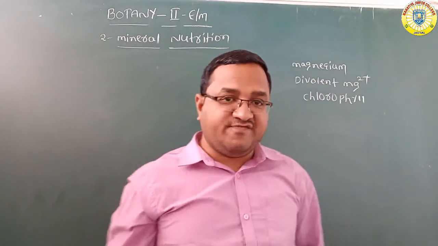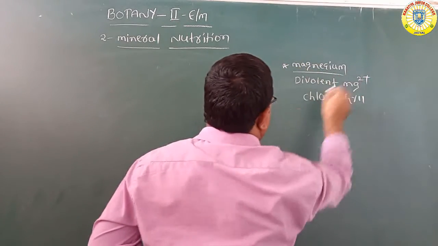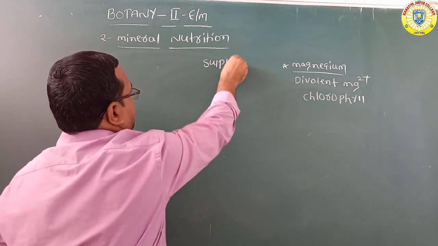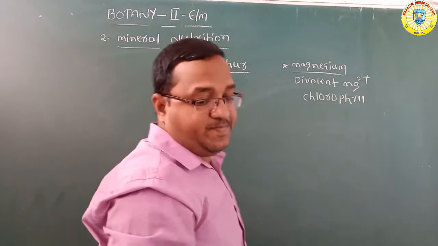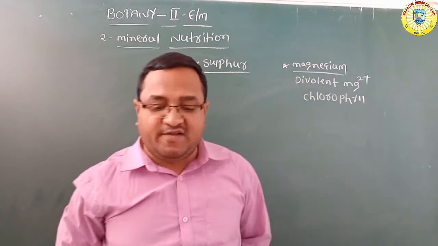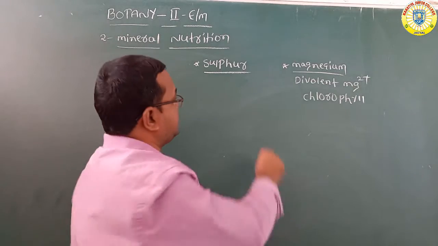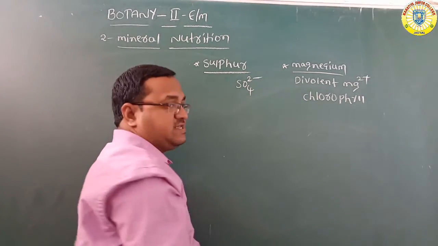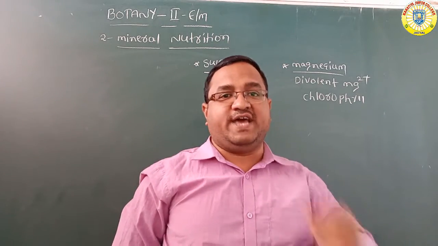Next, sulfur. Plants absorb sulfur in the form of sulfate ions.